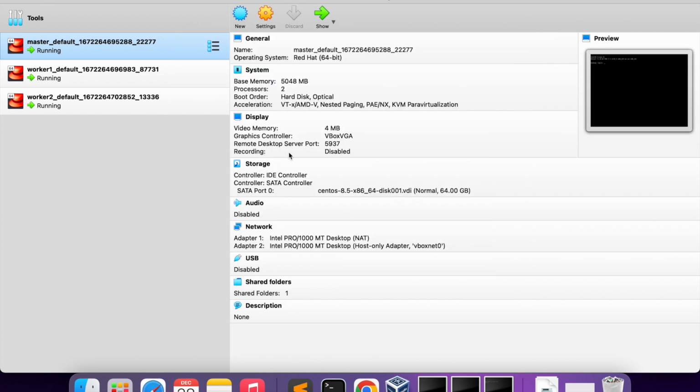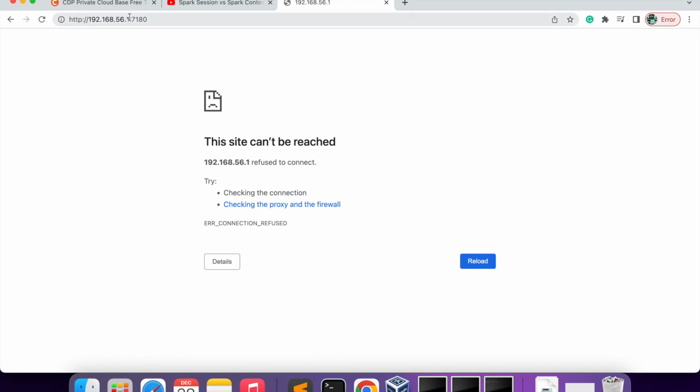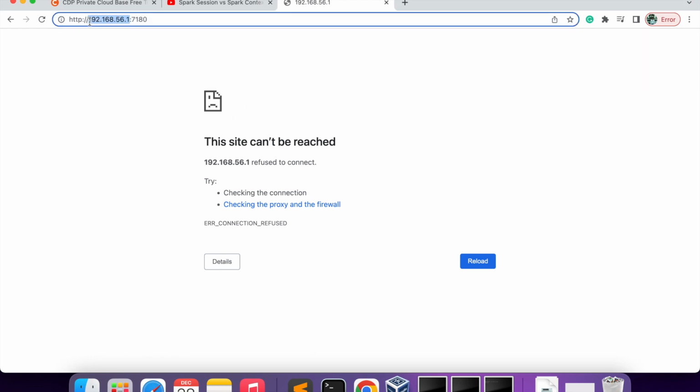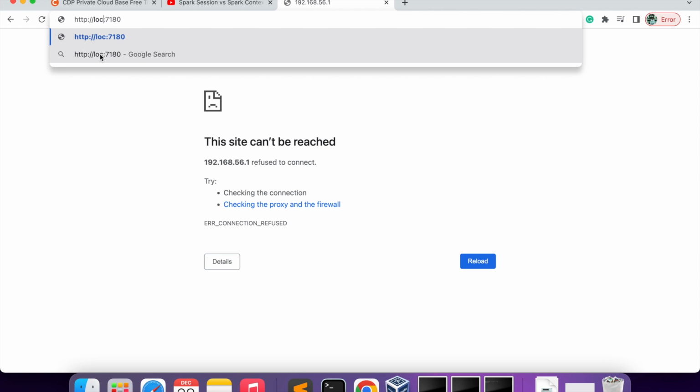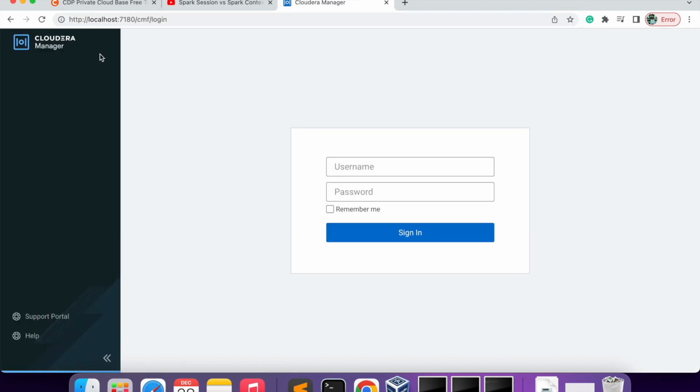Okay, so now instead of the IP we will use localhost. So this one you will use localhost, and now you can see we are able to connect to Cloudera Manager.